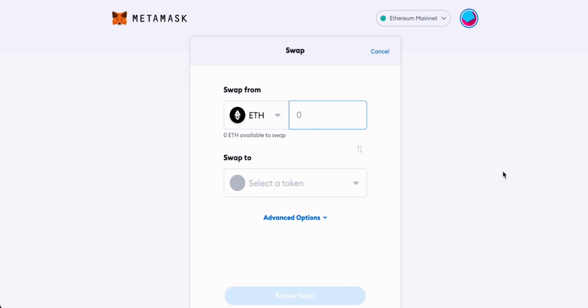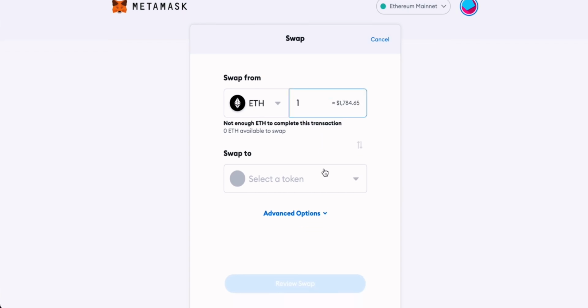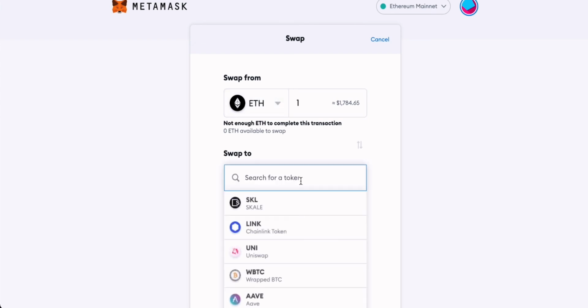And what's nice is that you don't even have to go over to something like Uniswap, link your wallet with Uniswap, and then go ahead and swap tokens. You can do that right now within Metamask, so it makes it so much easier for you. If you want to swap, just simply choose the tokens that you want to swap. So let's put in one Ethereum token right here, and then we can choose the swap to token. So this is the Ethereum token that we'll be selling. And then obviously to swap one token into another, we'll be buying this token or swapping into this token.